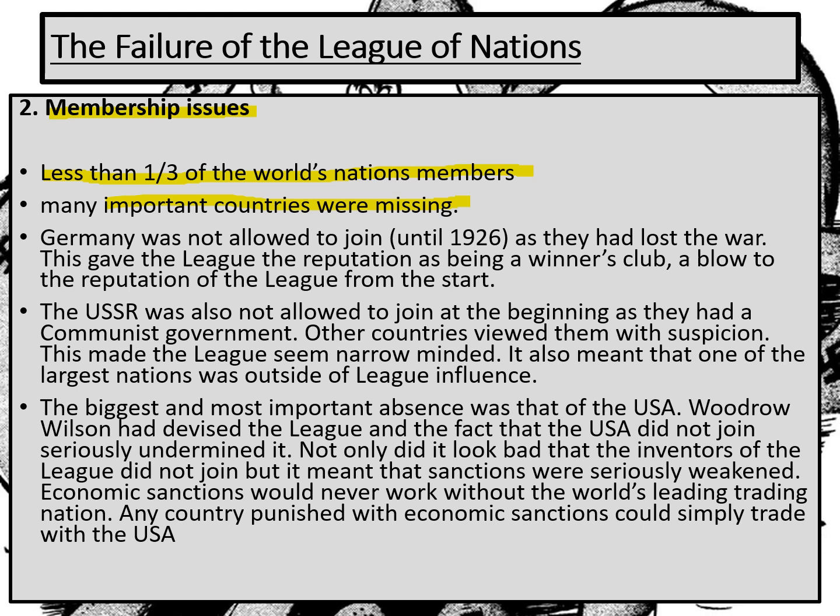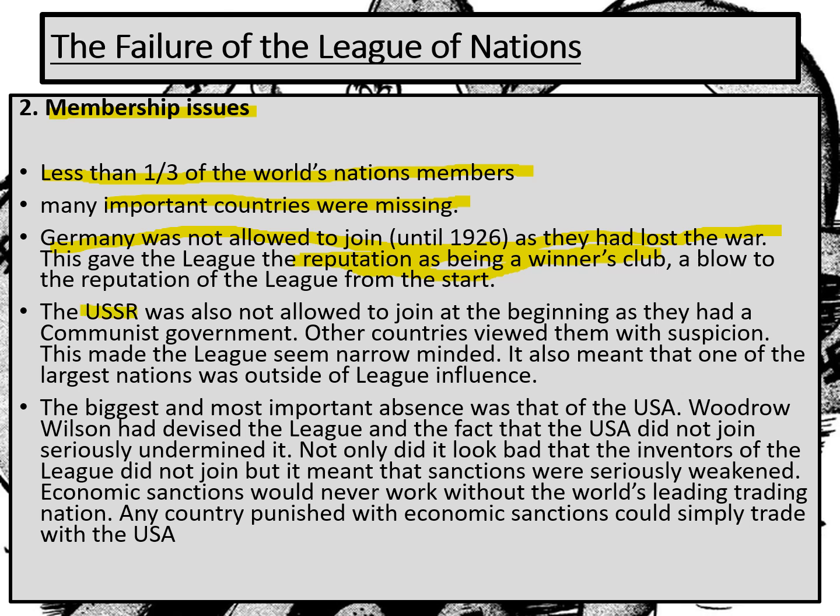So the first really big mistake that the League of Nations made was not allowing Germany to join. Germany, the people who they'd seemed to blame for the First World War, were not allowed in this club that was there to try and stop war in the future. That seems silly, and that gave the League this reputation as being a winners' club. Most of the countries in the League of Nations had been on the same side in World War I or had had nothing to do with it. So this made the League look bad from day one.